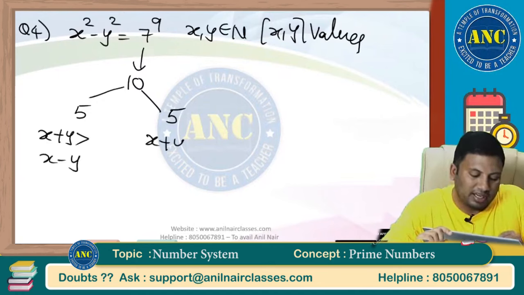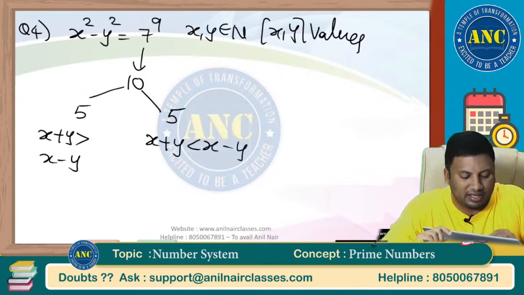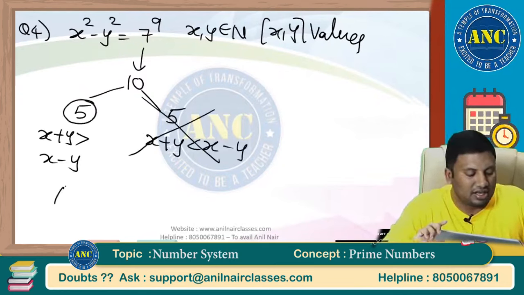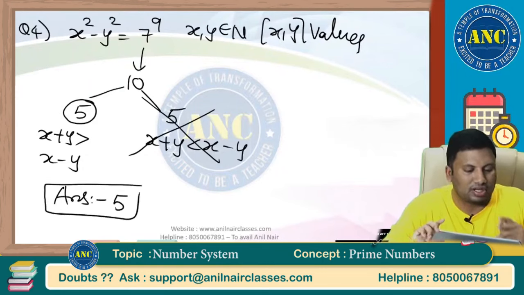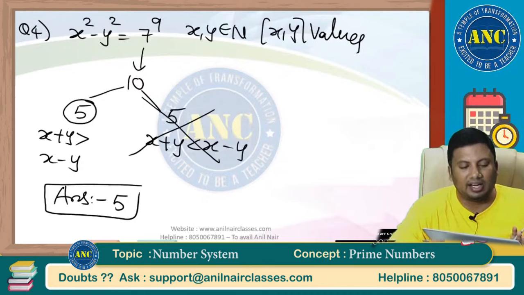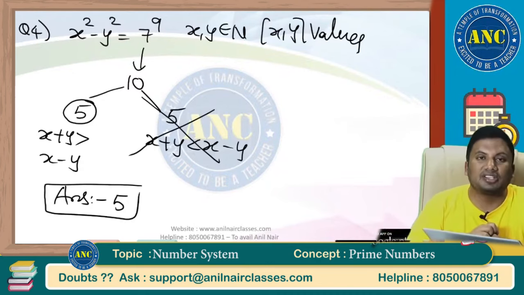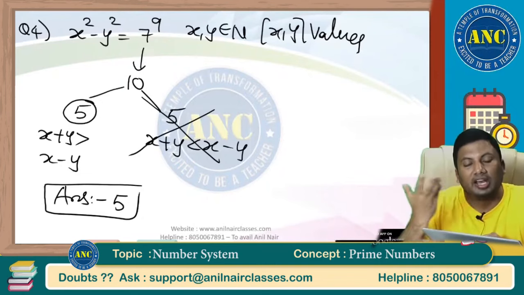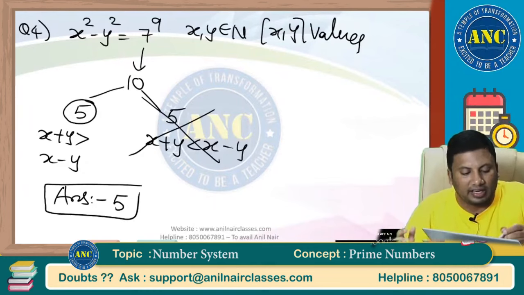X plus y less than x minus y. Sum of two natural numbers is less than their difference. So what is the answer for this question? 5. Answer for this question is 5. Idea is clear, because if the power is an odd number, I will get even factors. So equal distribution.